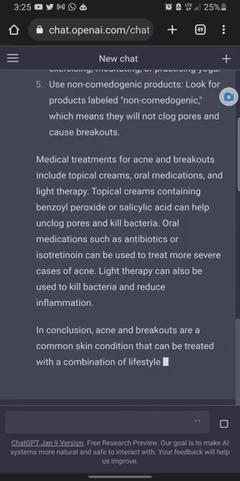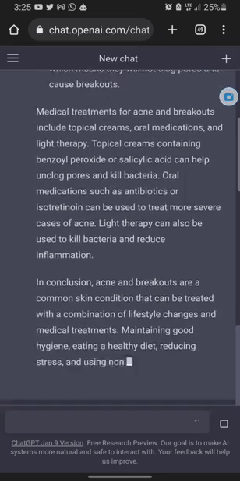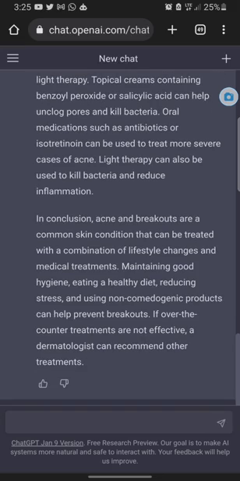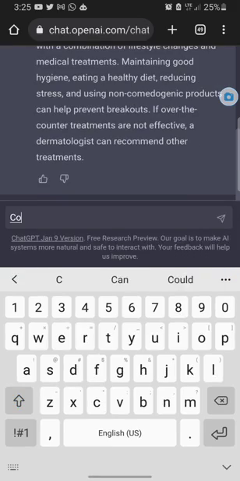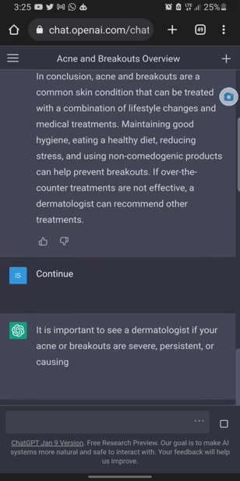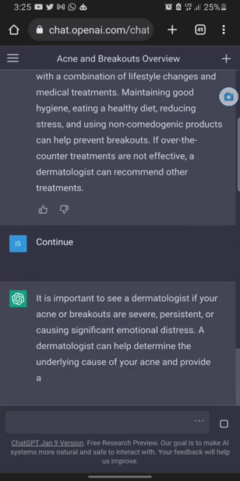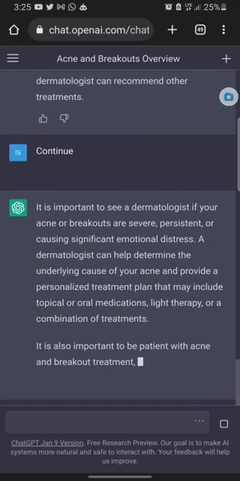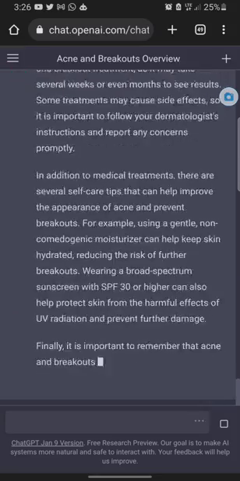Now, can you see? It's adding a conclusion, all right? So, if I don't want to add any conclusion, I might ask it to continue. Assuming I want it to continue, right? I don't want it to add a conclusion. I'll just come here and say continue, right? Just ask it to continue writing. All right, so it is important to see a dermatologist if your acne and breakouts are severe, persistent.